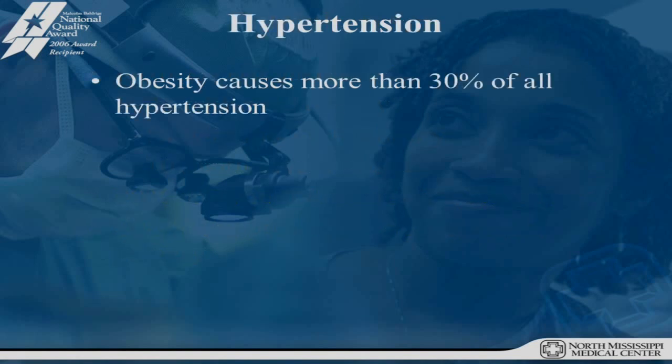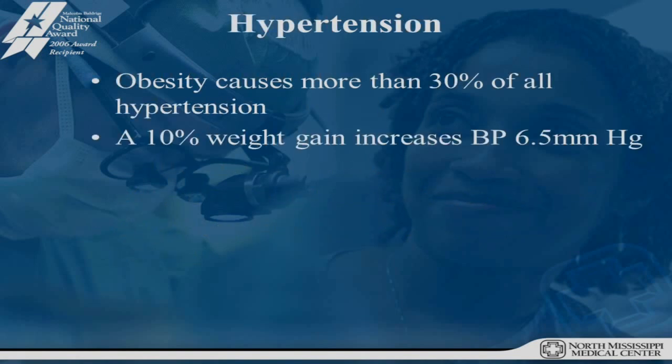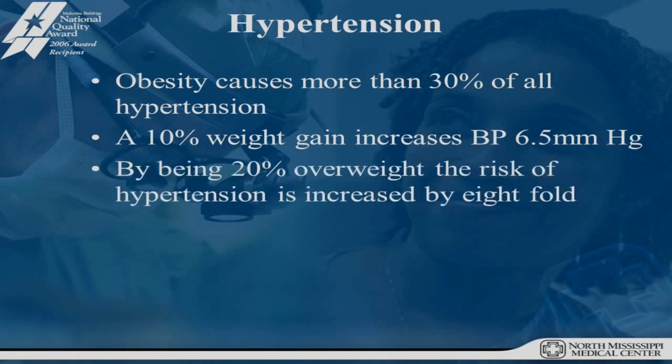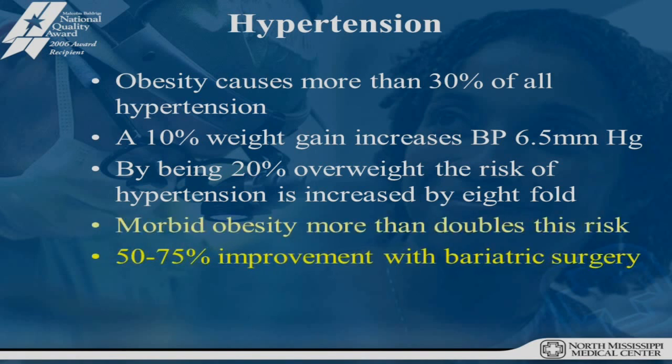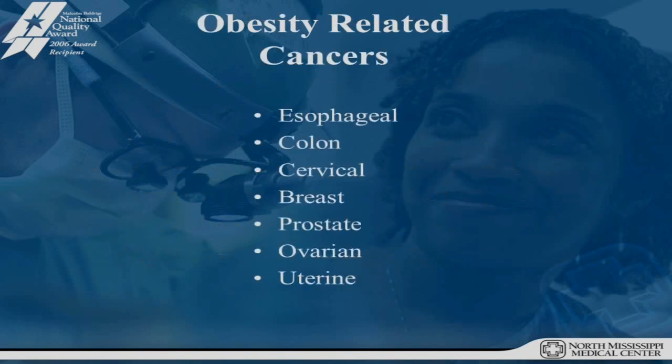Hypertension. Obesity causes more than 30% of all hypertension. If you think about it, if you have a 10% weight gain, generally your blood pressure increases by about 6.5 millimeters of mercury. What if you're on the fence right there? You're borderline hypertensive, and all of a sudden you've jumped over into full-blown hypertension. By being 20% overweight, the risk of hypertension is 8-fold. Morbid obesity, 16 times higher. The great thing is there's about a 50 to 75% improvement after significant weight loss with bariatric surgery.